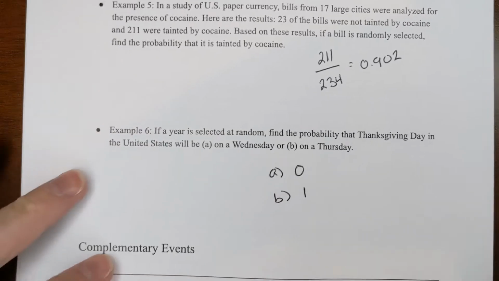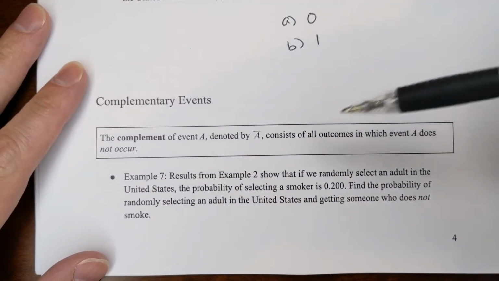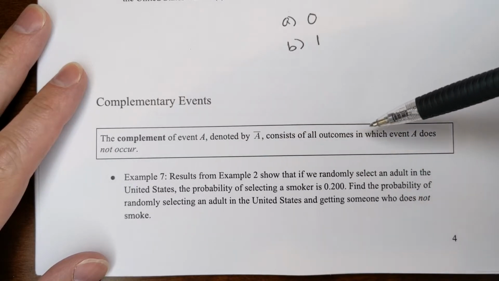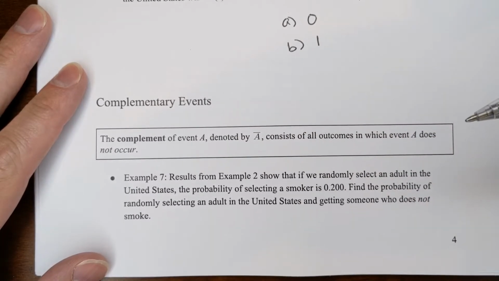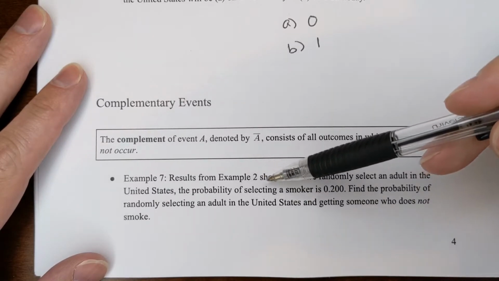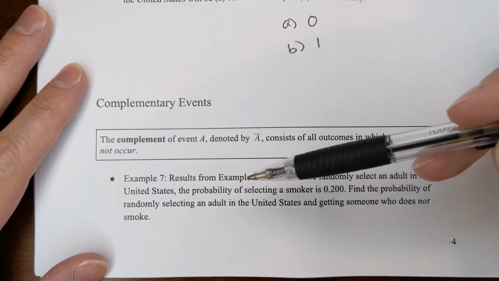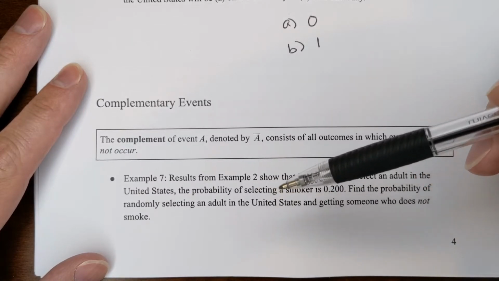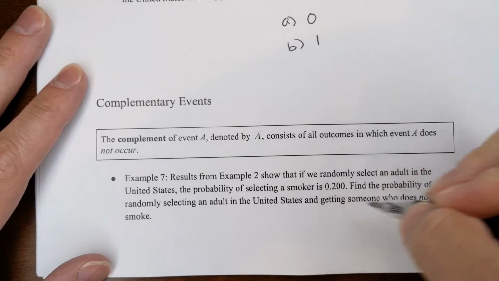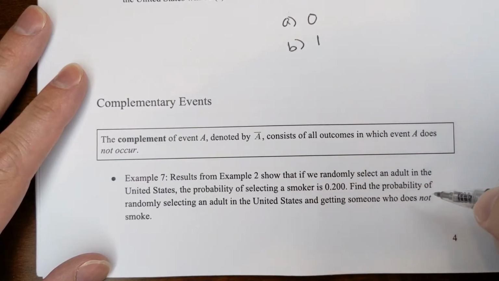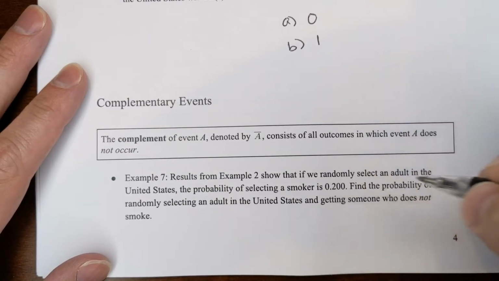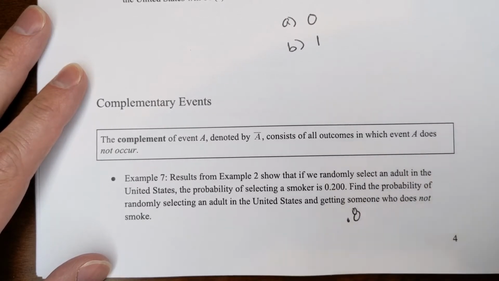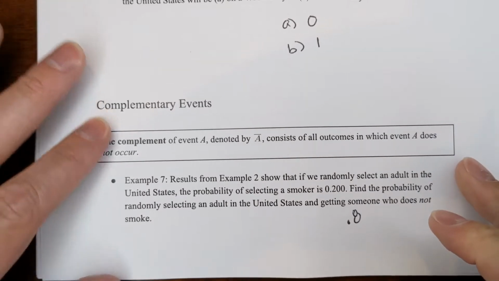So down here, we've got complementary events. So the complement event A, denoted by A with a bar over the top, consists of all outcomes in which event A does not occur. So example 7, we randomly select an adult in the United States. Selecting a smoker is 0.2. Find the probability of randomly selecting an adult and getting someone who does not smoke. So the two probabilities have to add up to 1 because that's everyone. So if 0.2 is a probability of finding a smoker, 0.8 is a probability of finding a non-smoker.